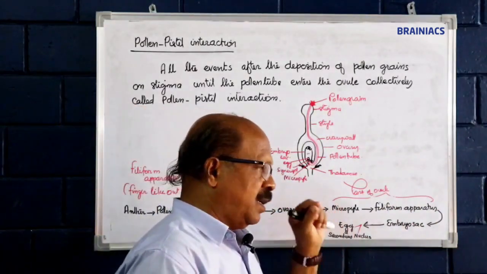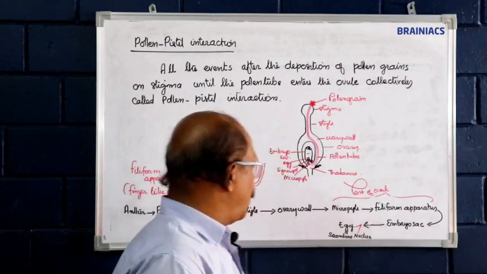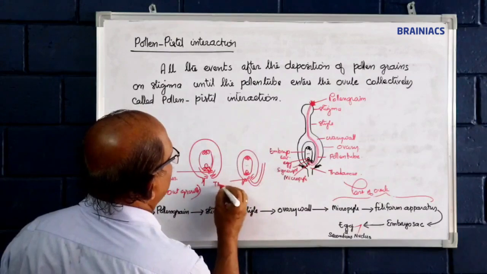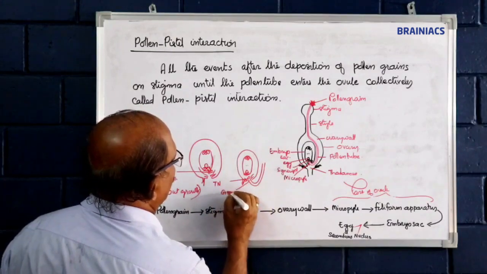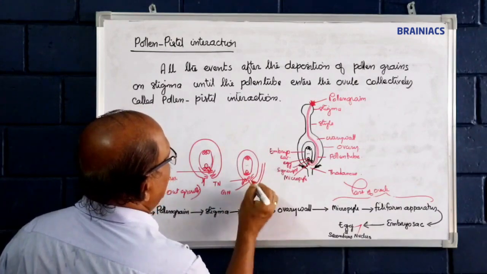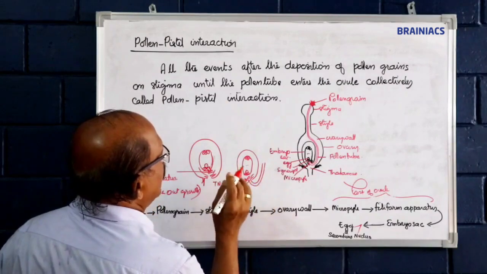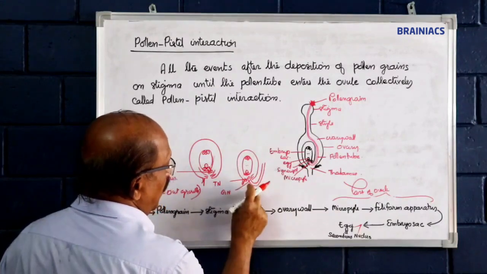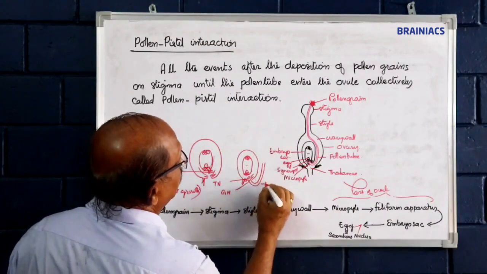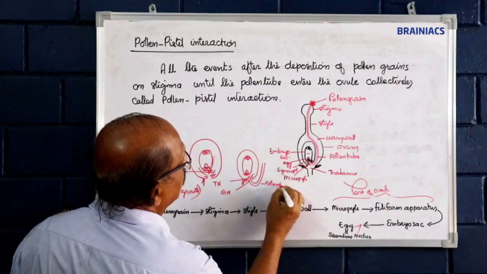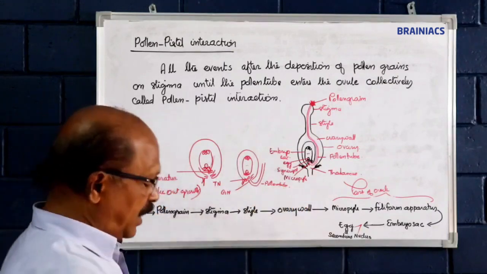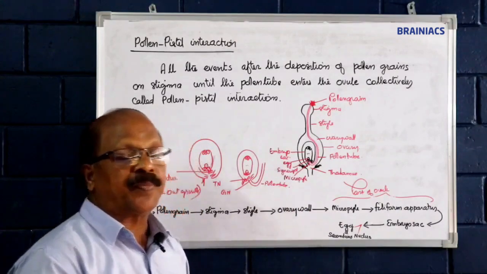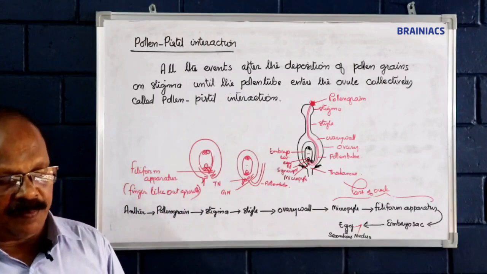So here the pollen tube contains tube nucleus and generative nucleus, which divides into two sperms or sperm cells. So two-celled condition. Pollen tube growth. This is pollen tube. Pollen tube carries the tube nucleus at its free end and the generative nucleus followed by them.